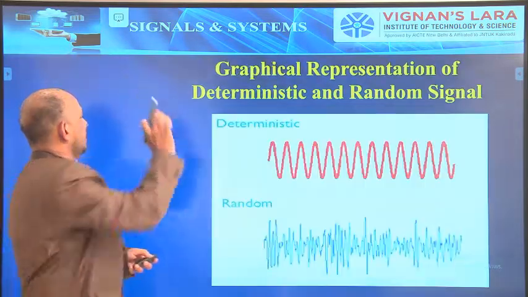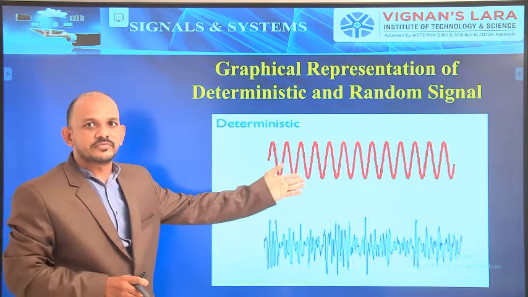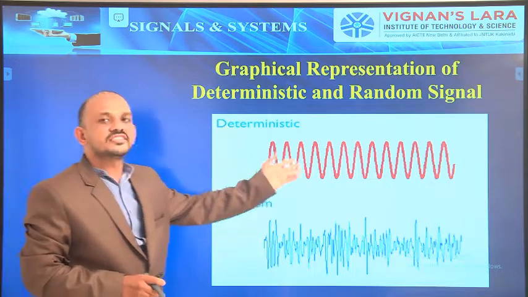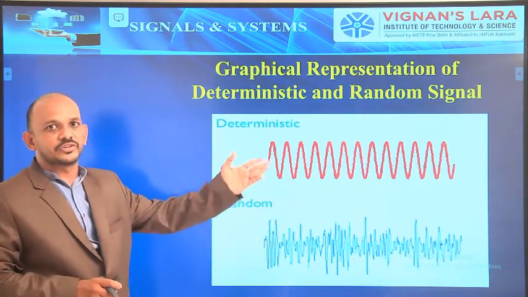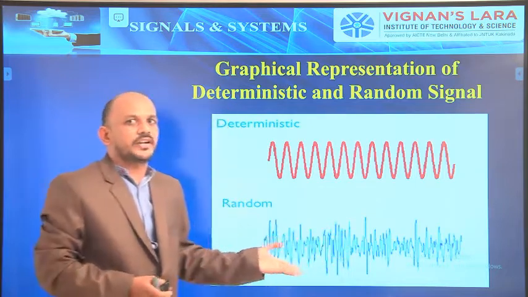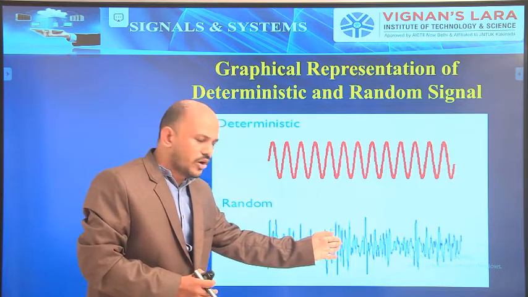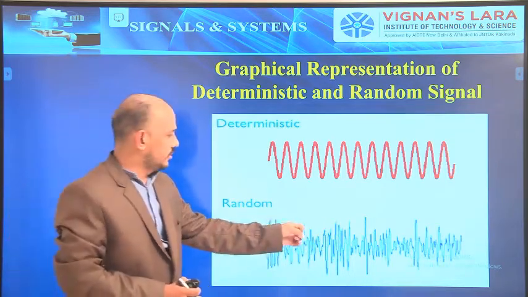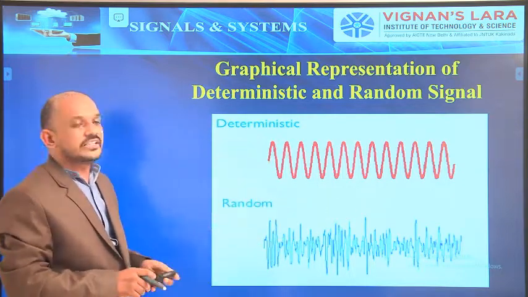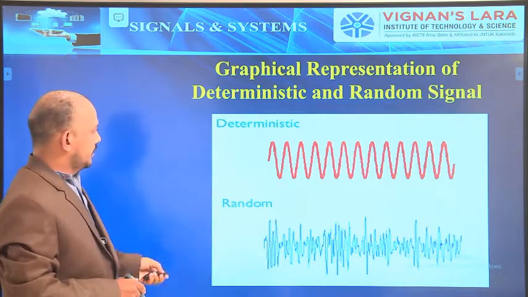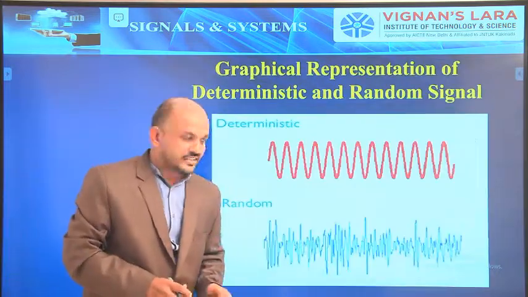Now, next one. The best example for deterministic signals is sinusoidal waveforms, and the best example for random signal is noise. The noise created in an electronic circuit is the best example. So we can't predict how the noise will be. Sometimes it is larger, sometimes bigger, smaller. So it can't be known exactly how the noise will exist. So noise is the best example for the random signal, and the sinusoidal waveform is the best example for the deterministic signal. Okay. Next. So up to now, we discussed about two